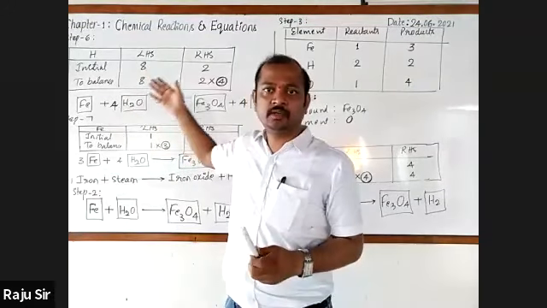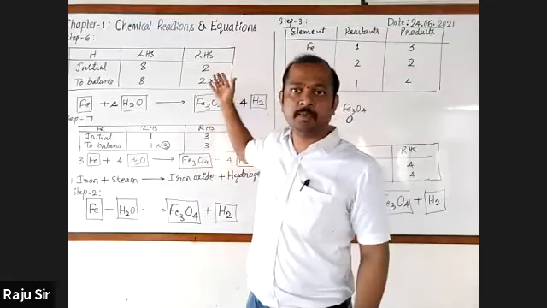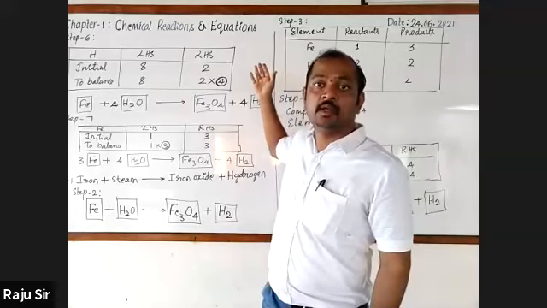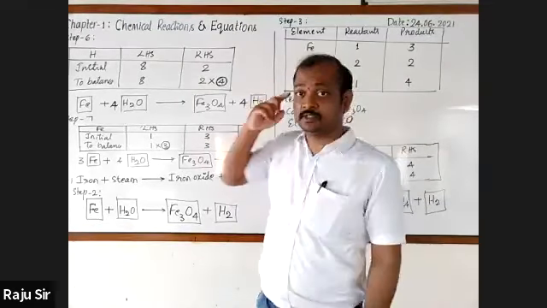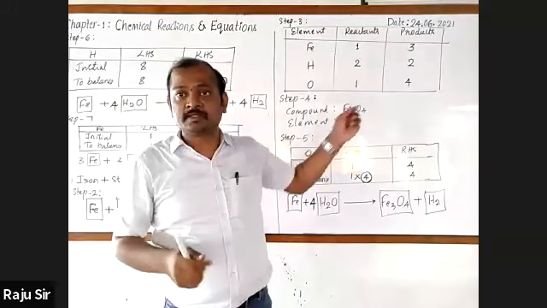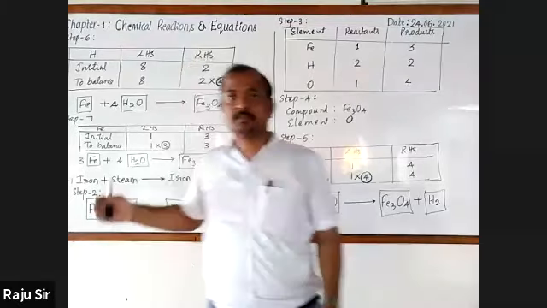First the word equation, next the chemical symbolic equation, next the compound having the maximum number of atoms, next the element having the maximum number of atoms, after that you will go for balancing the elements one by one.